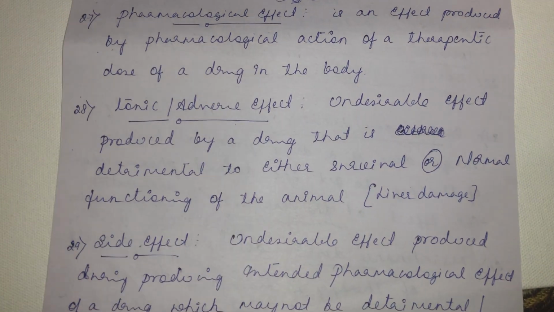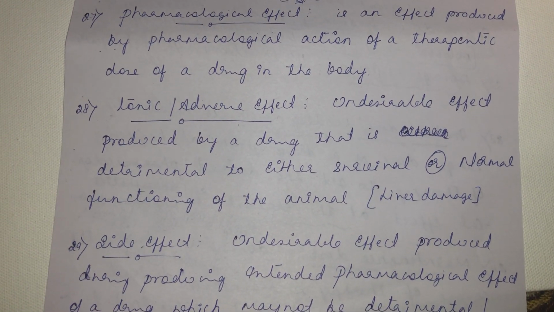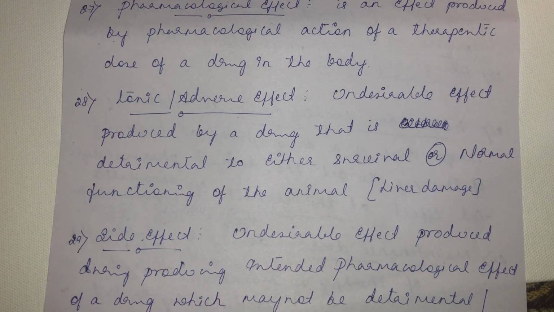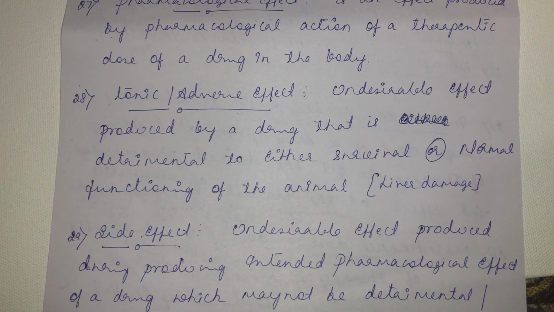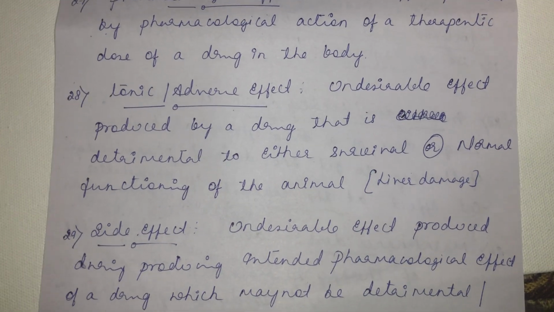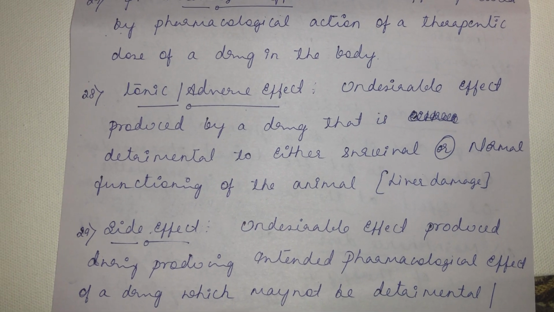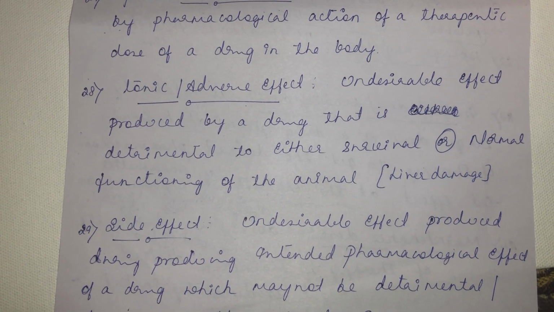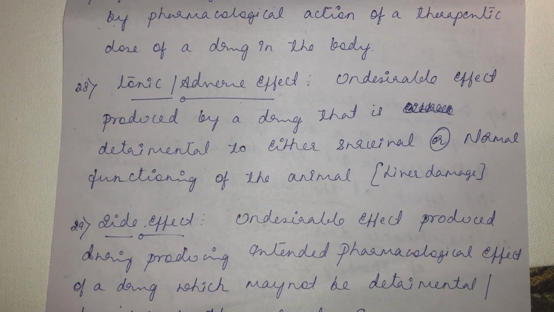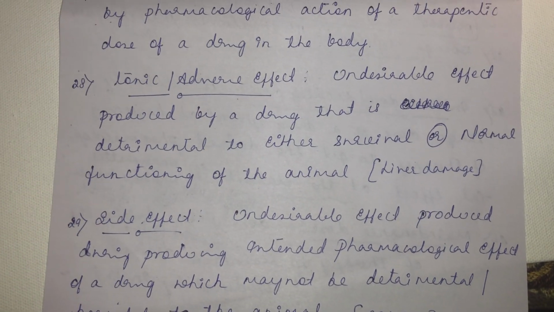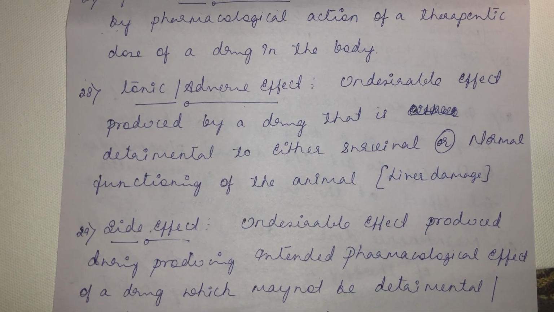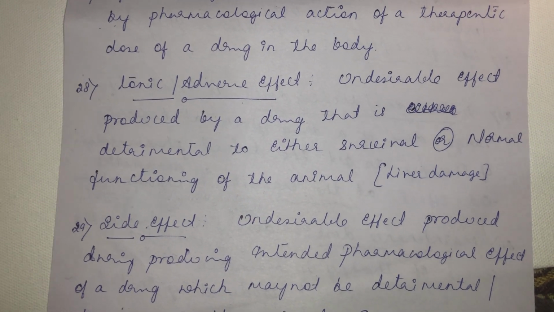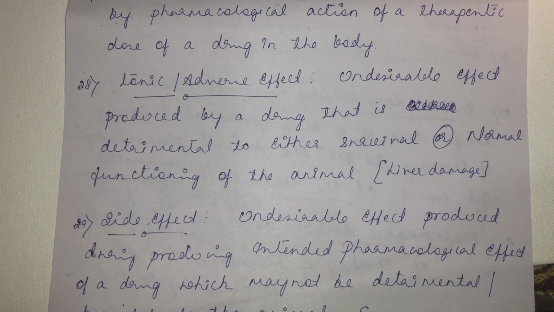Then toxic or adverse effect. It is the undesirable effect produced by a drug that is detrimental to either survival or the normal functioning of the animal. So that is an adverse effect. See, with long exposure to paracetamol, it will lead to liver damage. That liver damage is an undesirable effect. Who likes to get their own liver damaged? It is produced by a drug that is detrimental to either survival or the normal functioning of the animal.